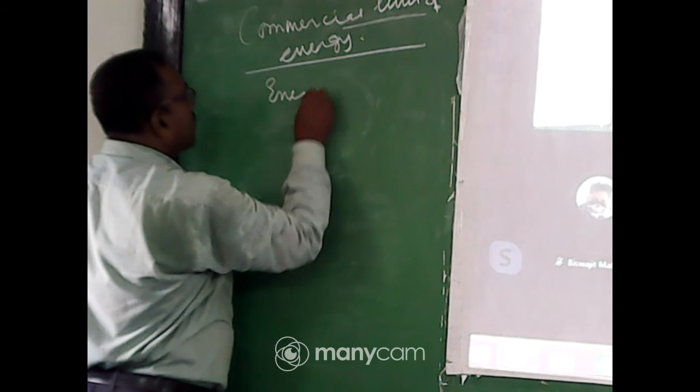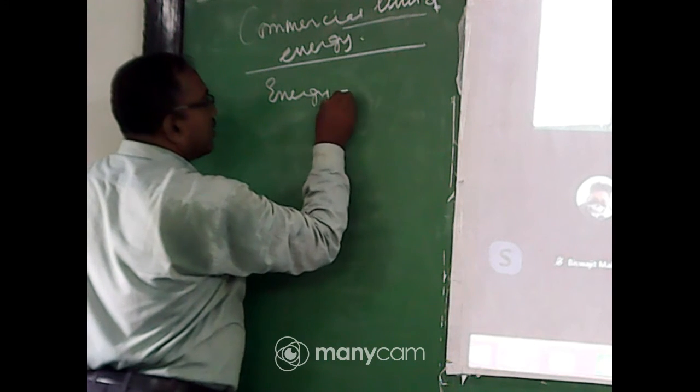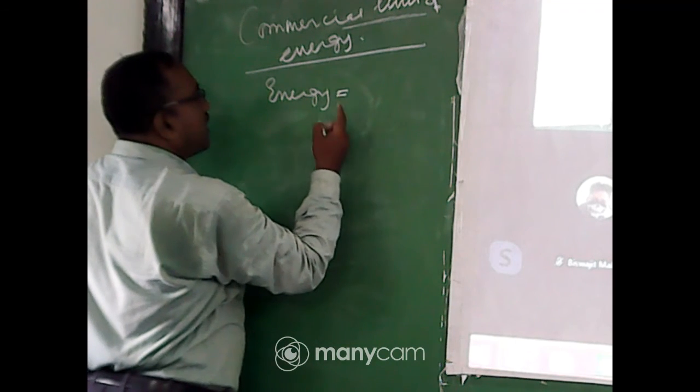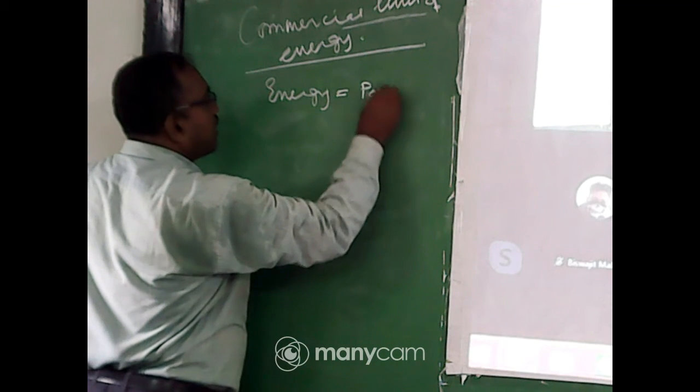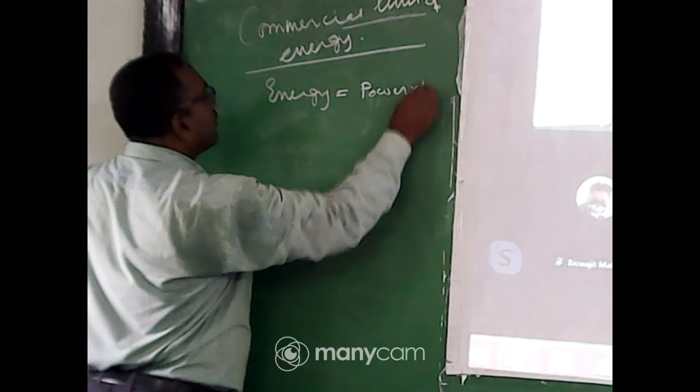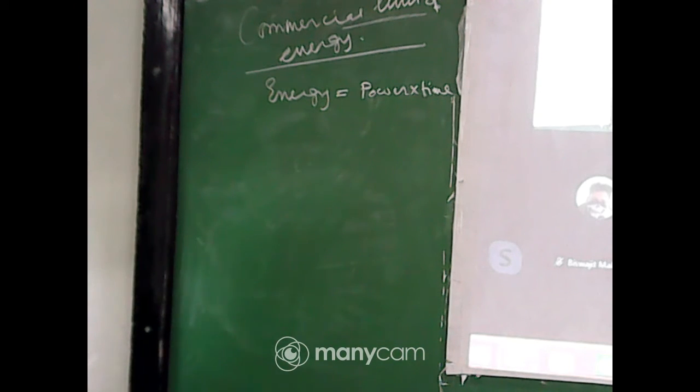Energy means work done. Okay, so power equal to work done by time. So work done equal to power into time. So energy also you express in this term, power into time.